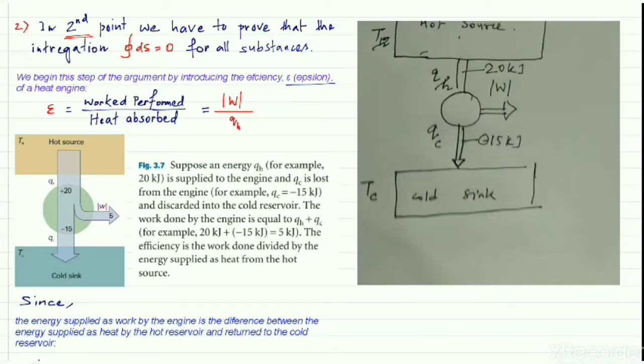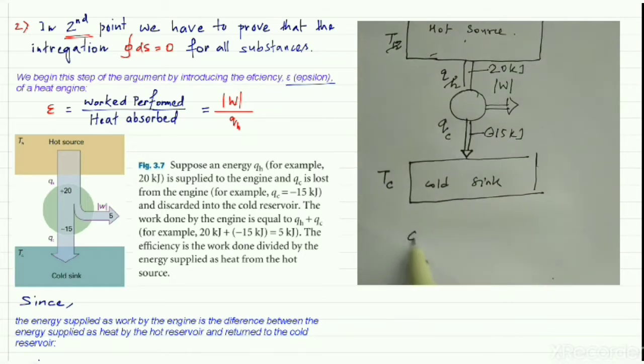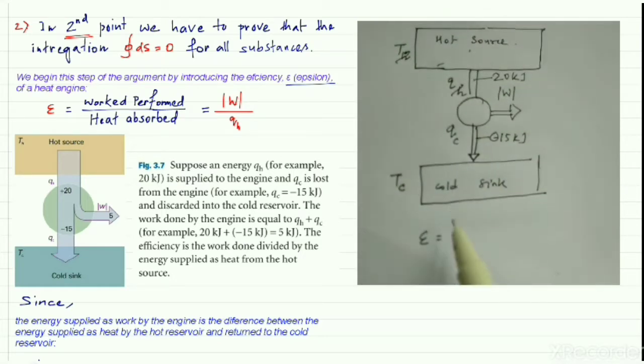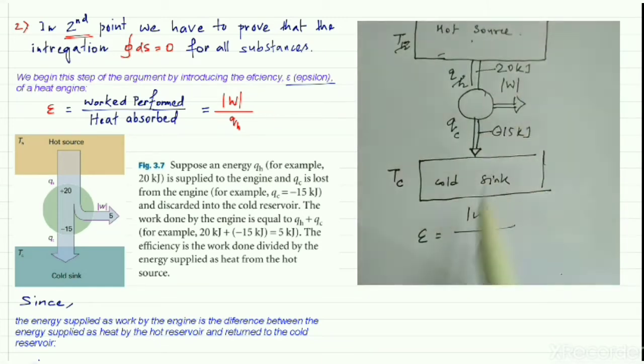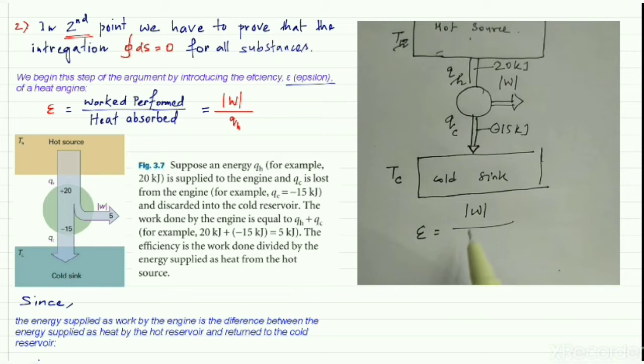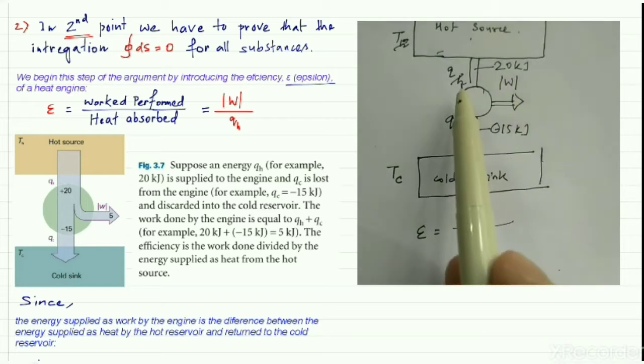So the efficiency for this example will be W, that means this amount of work, divided by the amount of heat which is absorbed.